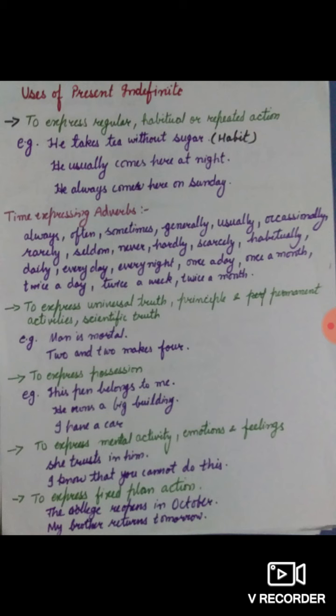The things which are in our habit, the things which we do regularly, we do repeatedly, we express those things in present indefinite tense.